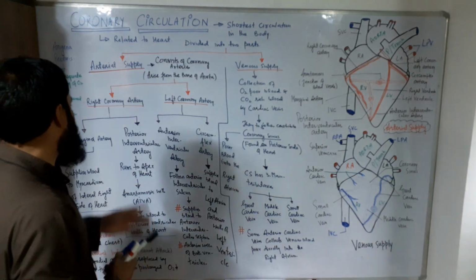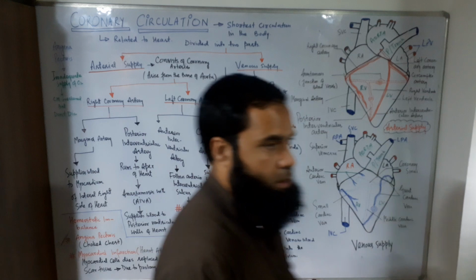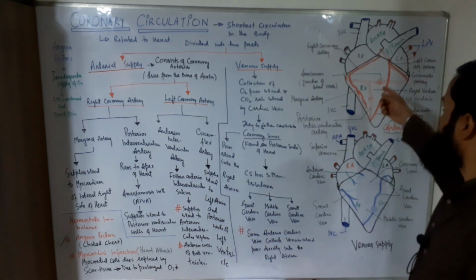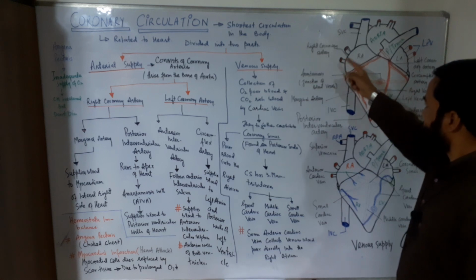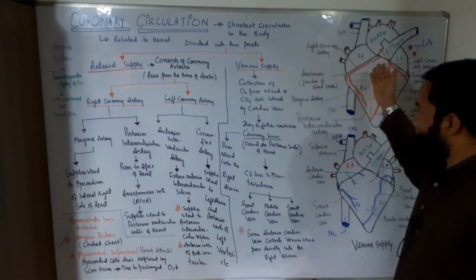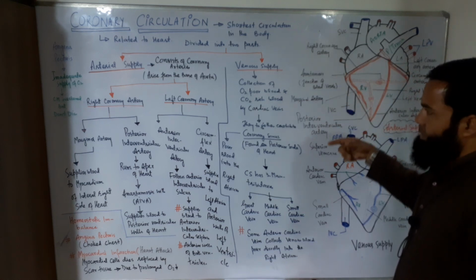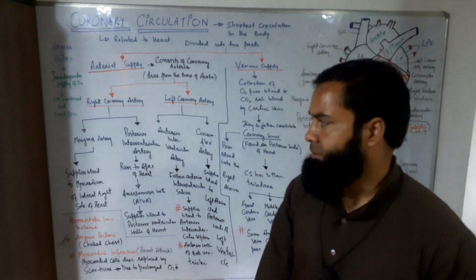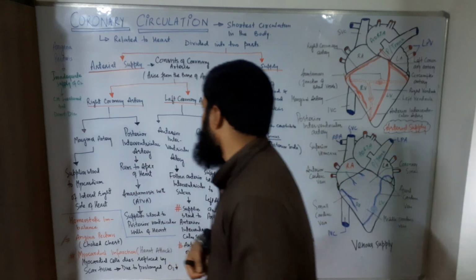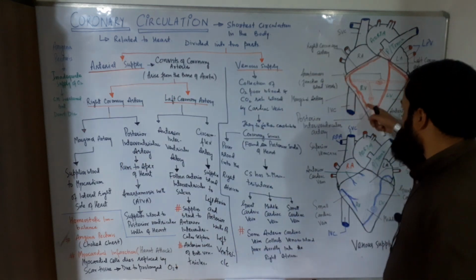Now the right coronary artery I want to discuss before you. This right coronary artery also arises from the base of the aorta. This is the right coronary artery, which gets further divided into the marginal artery and the posterior interventricular artery. The marginal artery is like this. This is the red